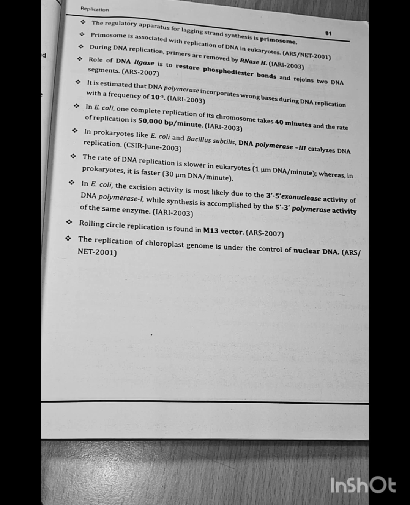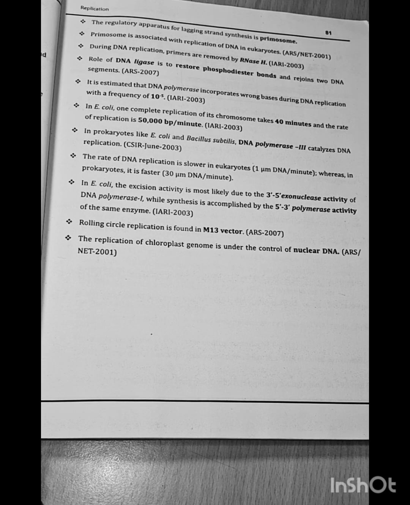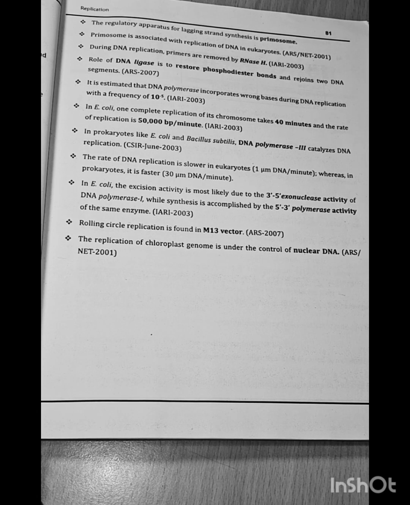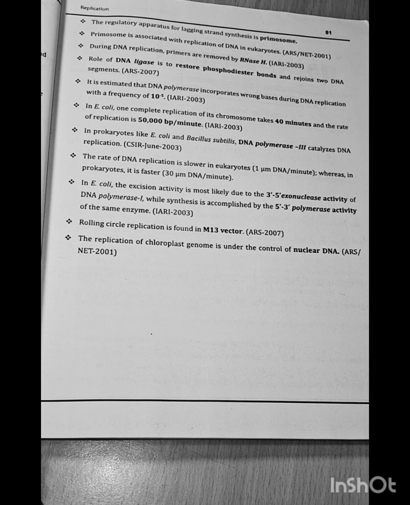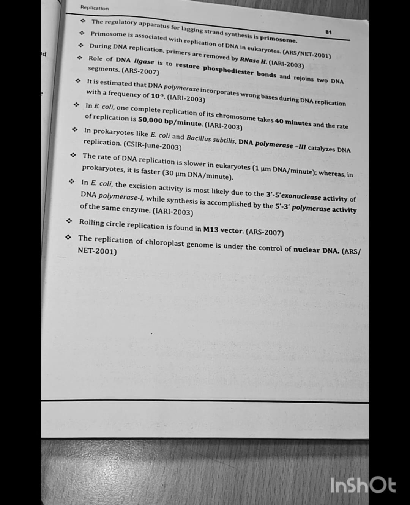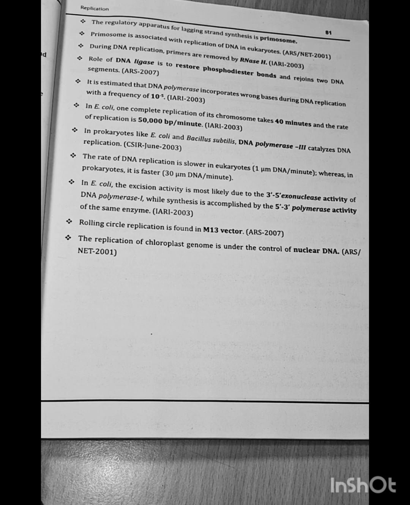The regulatory apparatus for lagging strand synthesis is the primosome. Primosome is associated with replication of DNA in eukaryotes. ARS NET 2001: during DNA replication, primers are removed by RNase H. ICAR 2003: the role of DNA ligase is to restore the phosphodiester bond and rejoin two DNA segments.